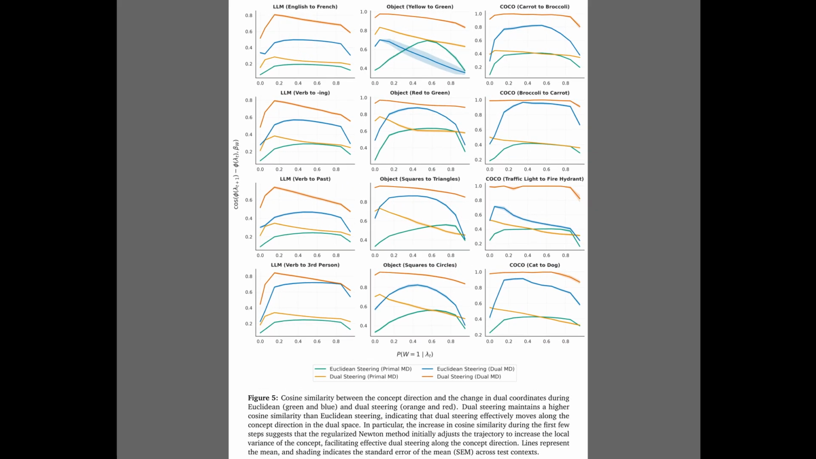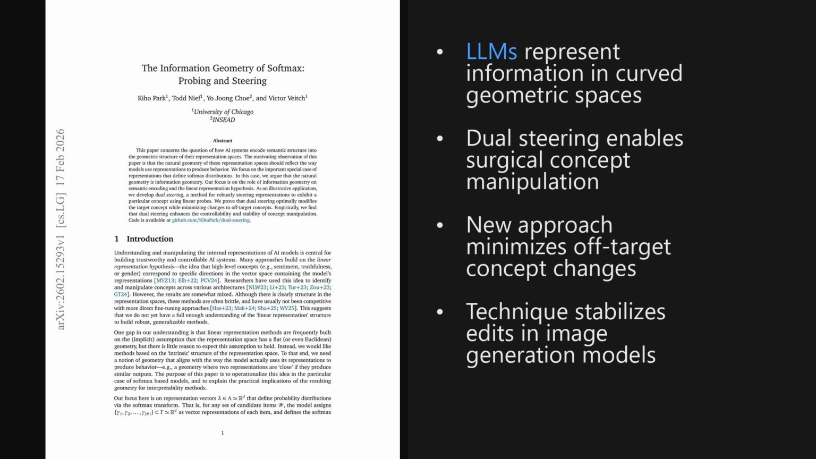So, having seen the performance gains, Figure 5 reveals the geometric reason why. These 12 plots track the cosine similarity between the steering update and the true concept direction, effectively measuring if the model is moving where we want it to. Across all tasks, from language models on the left to image datasets on the right, the red dual steering curves consistently stay well above the blue Euclidean baselines. This confirms that the new method successfully navigates the curved geometry, keeping the update aligned with the target concept, whereas Euclidean methods get deflected.